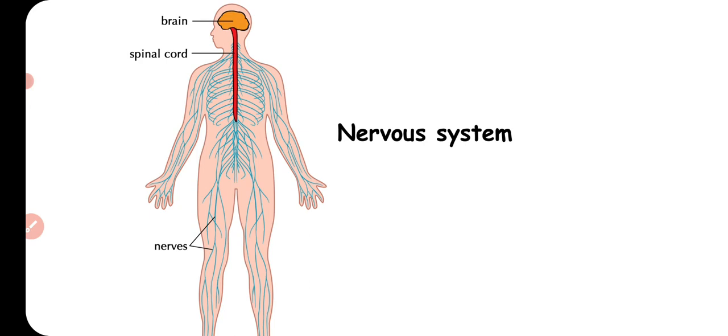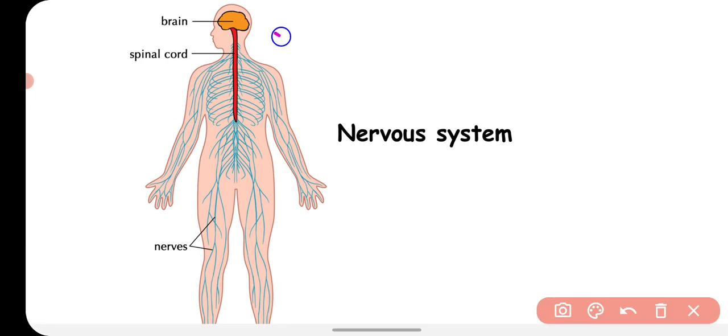The nervous system includes the brain, spinal cord and nerves. These are the three parts included in the nervous system that control and coordinate all the activities of your body.